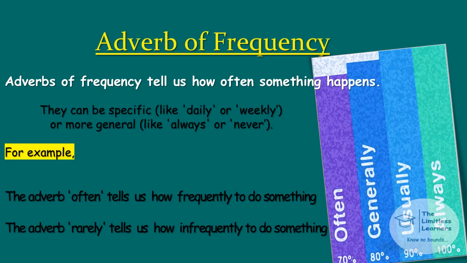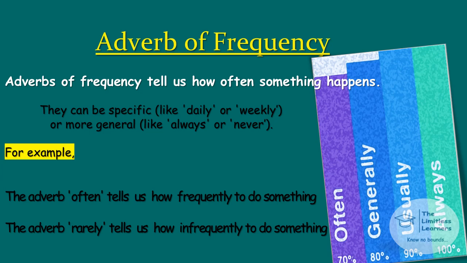Adverb of frequency. It tells us how often something happens. They can be specific like daily, weekly, or more general like always and never. Now let's see an example. The adverb often tells us how frequently to do something. I often go to that restaurant.